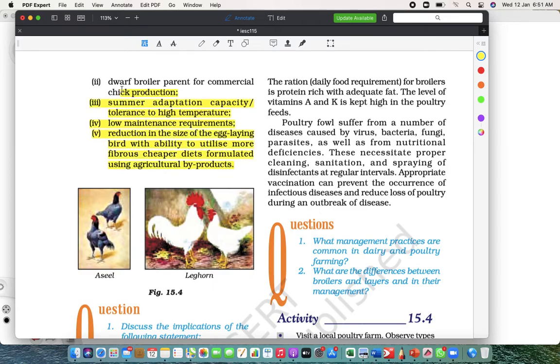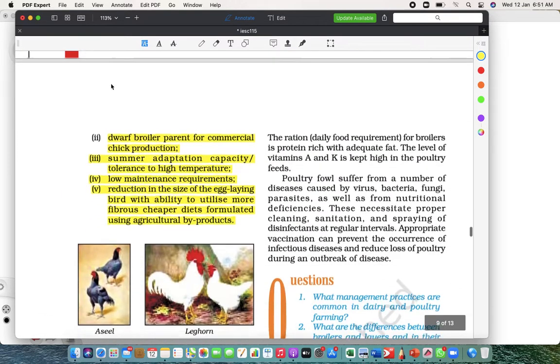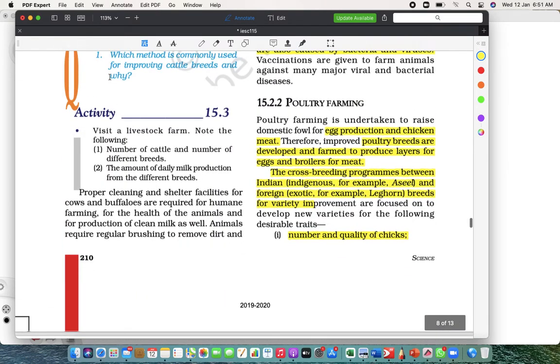So all these points are very important. For such reasons, we do poultry farming and we crossbreed them, right? We crossbreed them. So poultry farming is important, and nowadays it's a very good business.